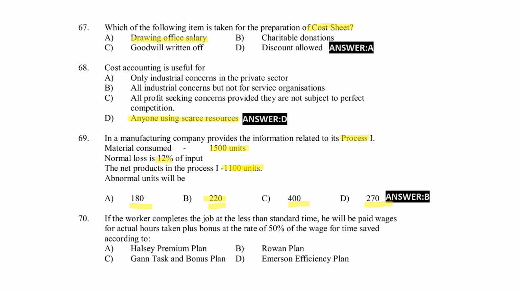If a worker completes the job in less than the standard time, he will be paid a wage for actual hours taken plus bonus at the rate of 50% of the wage for time saved. According to which plan: Halsey Premium Plan, Rowan Plan, Gantt Task and Bonus Plan, Emerson Efficiency Plan? Here, the Halsey premium plan is the right answer.